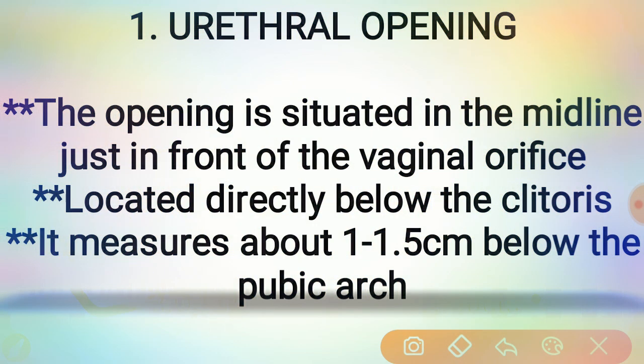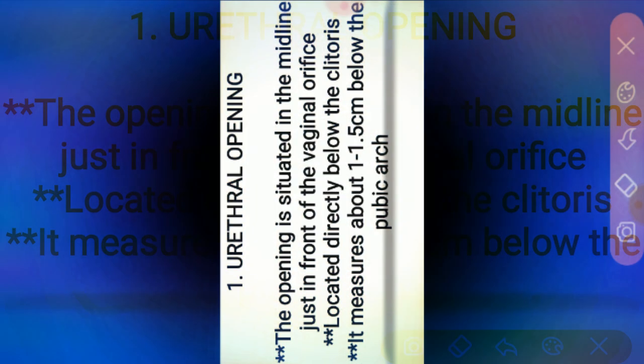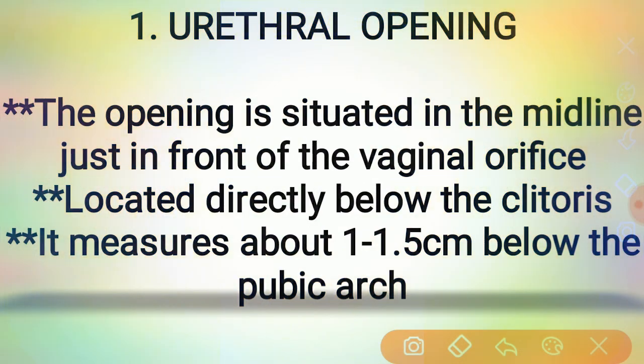What is the first opening into the vestibule? The urethral opening. The urethral opening is situated in the midline, just in front of the vaginal orifice, located directly below the clitoris.